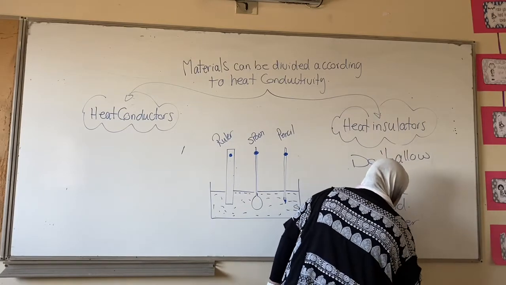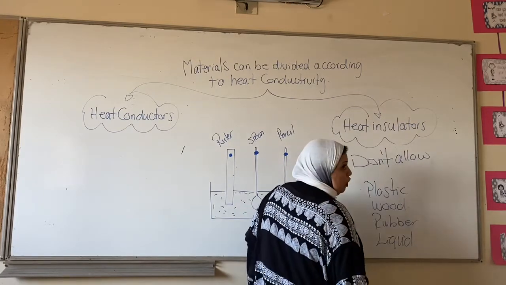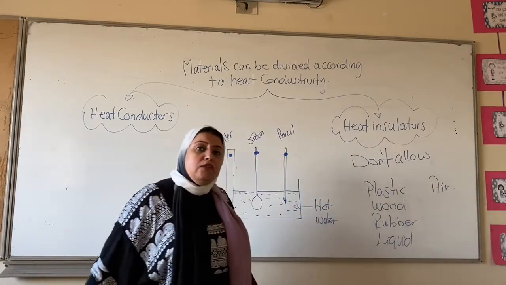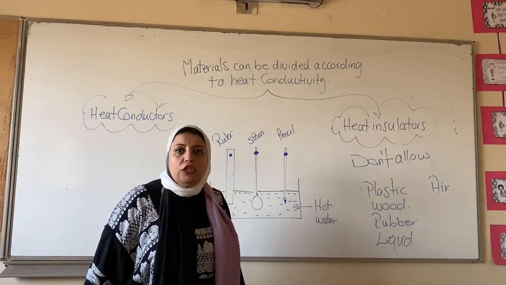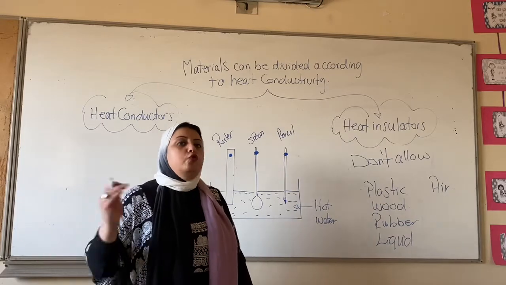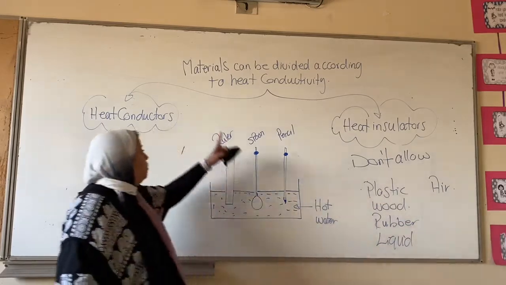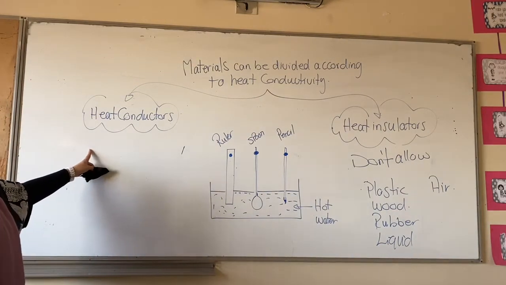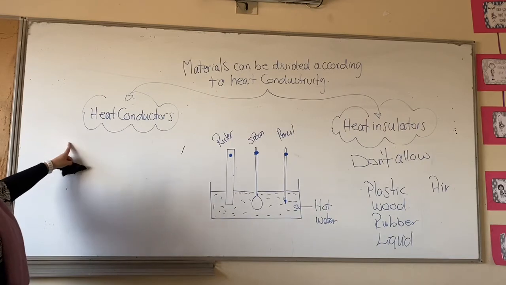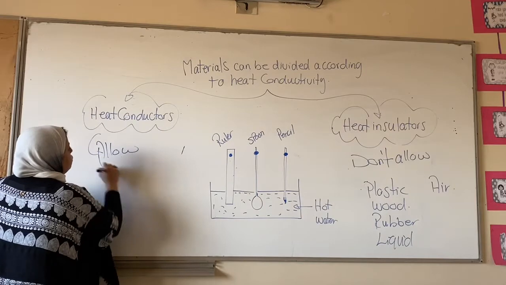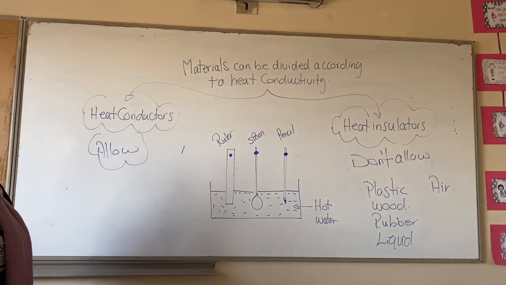like liquids. Most liquids are bad conductors of heat. And like air, the air that we breathe and that surrounds us everywhere, is a bad conductor of heat, or a heat insulator. They do not allow heat to pass through them. What about the other group? The other group is called heat conductors, those that we called before good conductors of heat. Those are the group of materials that allow heat to pass through them. So they pass the heat from one point to the other.